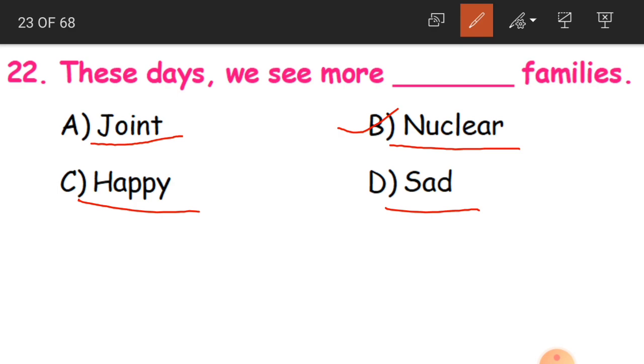Clear children? So this is what we have learned from first to 22nd question, where we have revised our lesson, house and clothing, and we will be continuing in tomorrow's session, children. Hope you have understood this.